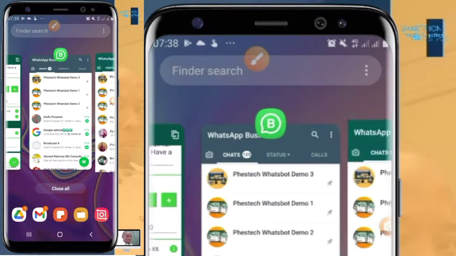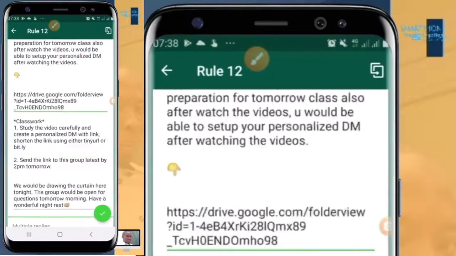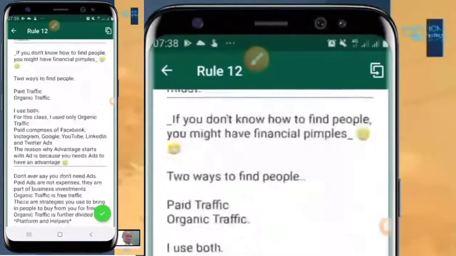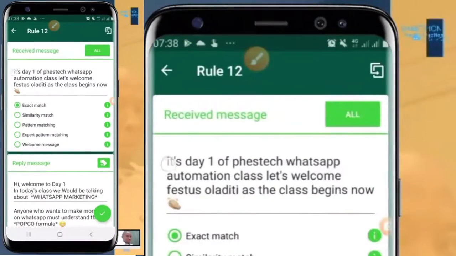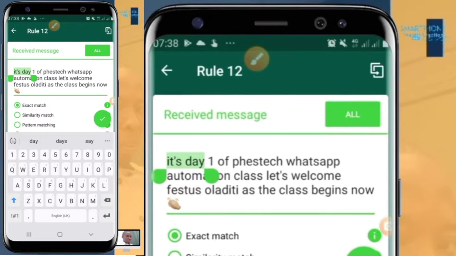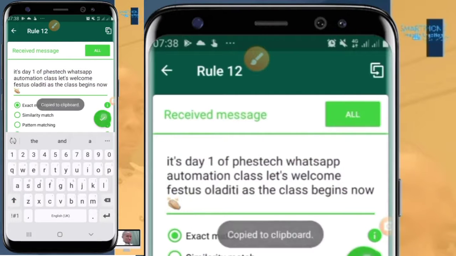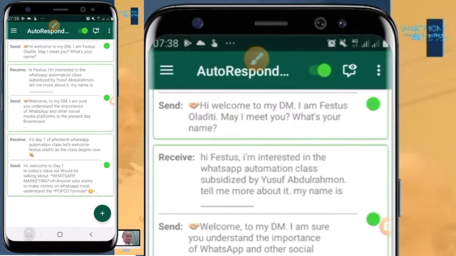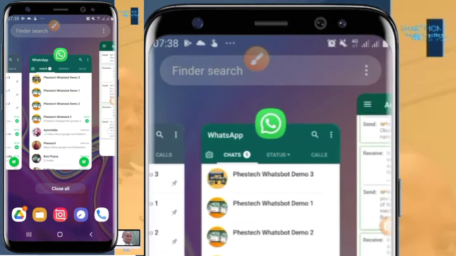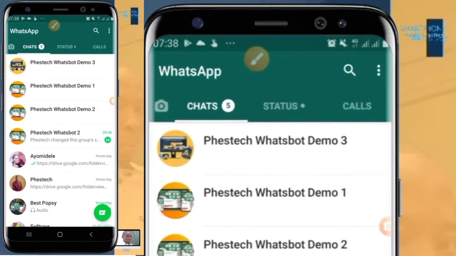So let me go back to autoresponder. I want to copy that trigger word. Copy. The trigger word.